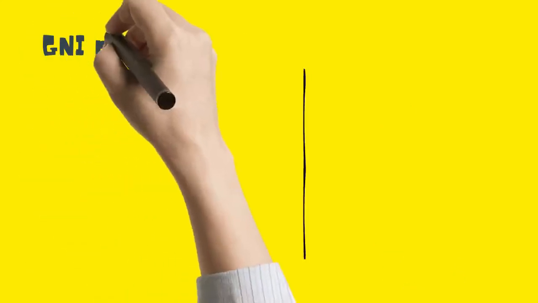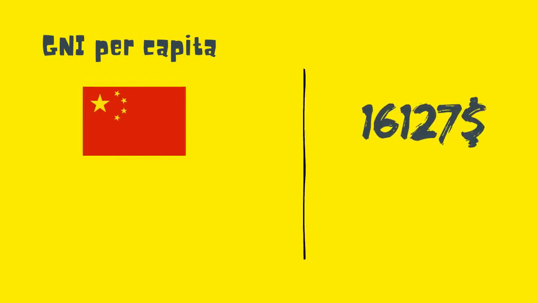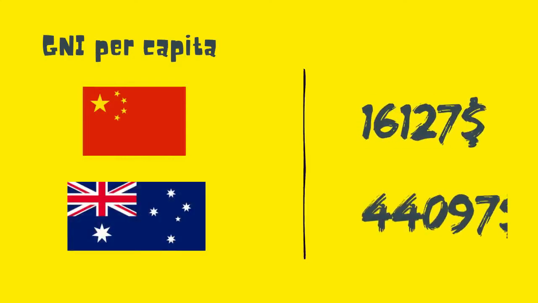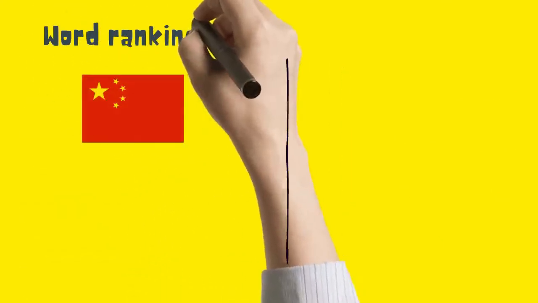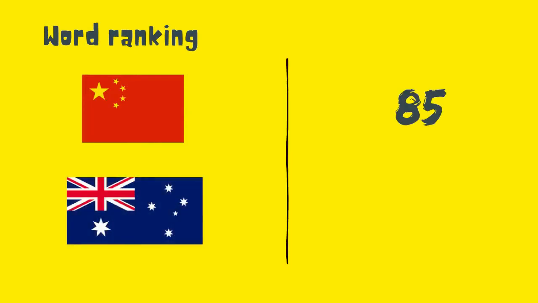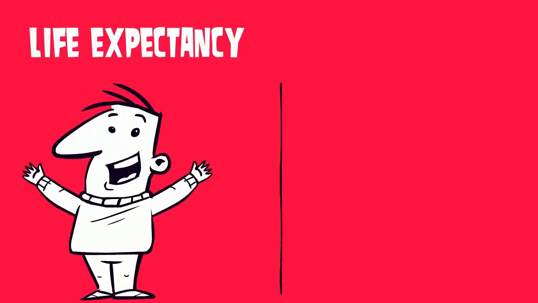Lastly, the GNI per capita for China is $16,127, and for Australia it's $44,097. This gives China a world ranking of 85, and Australia is ranked in the top 6 of a total of 189 countries. Life expectancy refers to life remaining at birth, which provides an estimate of the average expected lifespan under certain conditions based on the current mortality rates.